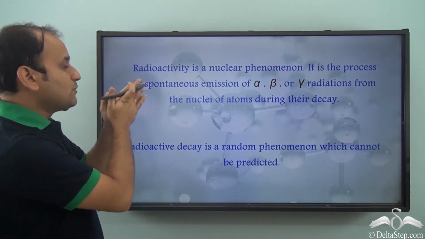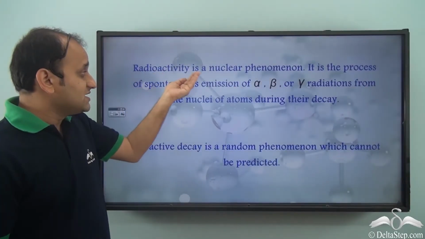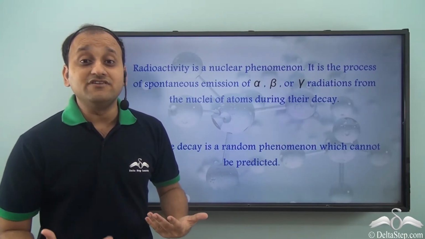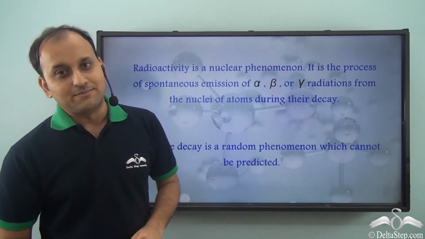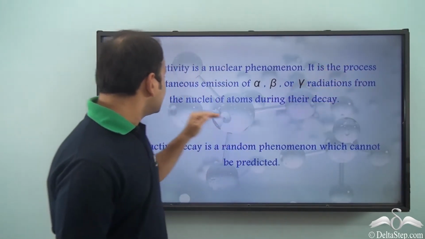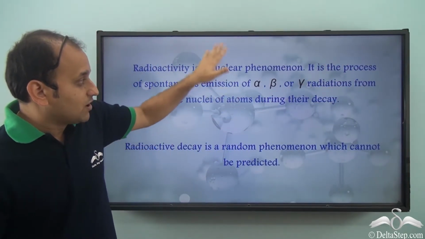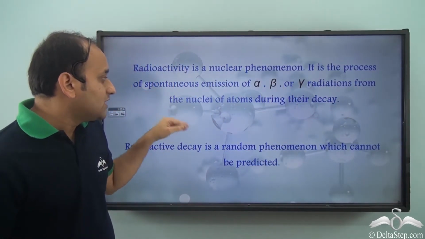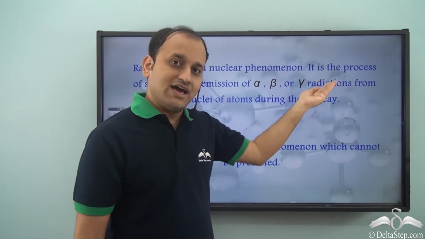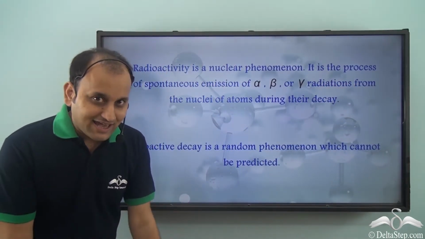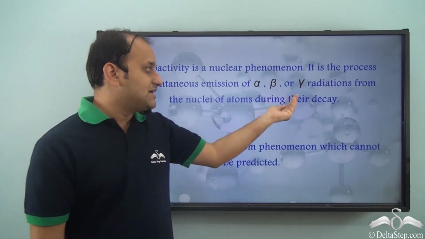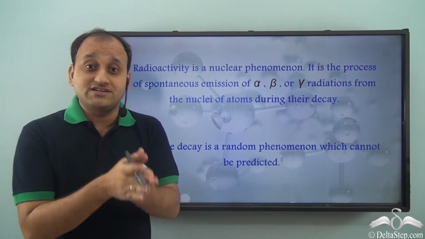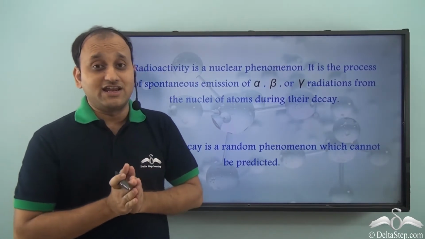So, when we talk about radioactivity, radioactivity is a nuclear phenomenon. That is, it occurs due to activity of the nucleus of the element. It is the process of spontaneous emission of alpha, beta or gamma radiations from the nuclei of atoms during their decay. So, during their decay, we see emission of alpha, beta or gamma radiation, and that is what is called radioactive decay or radioactive radiation.